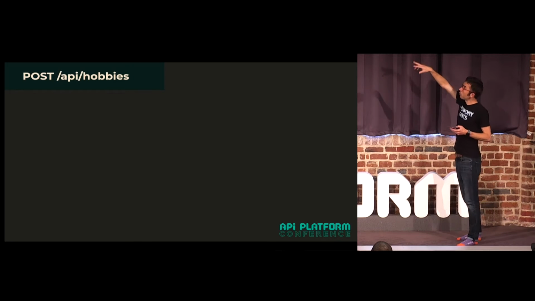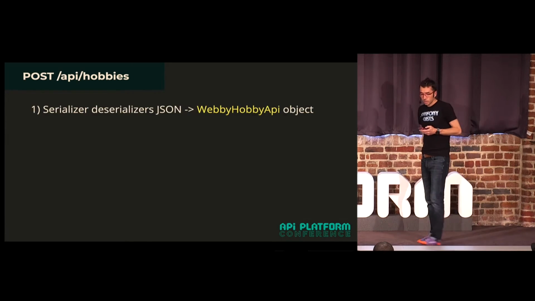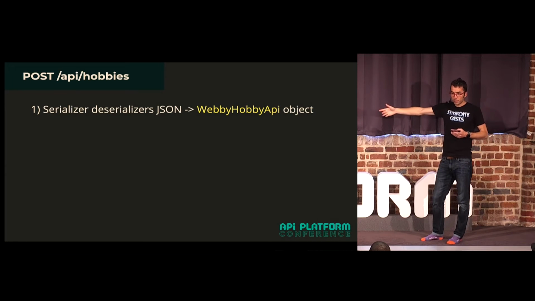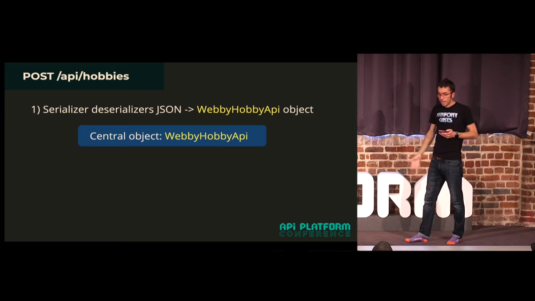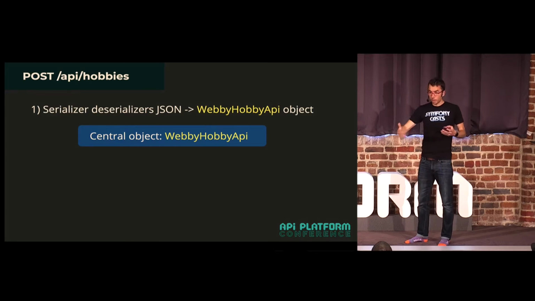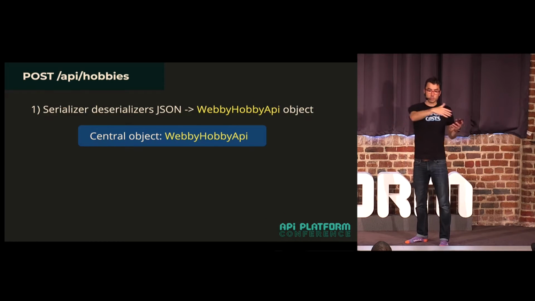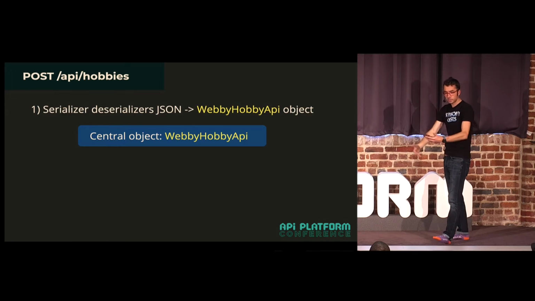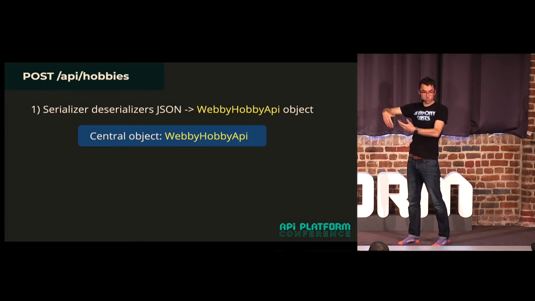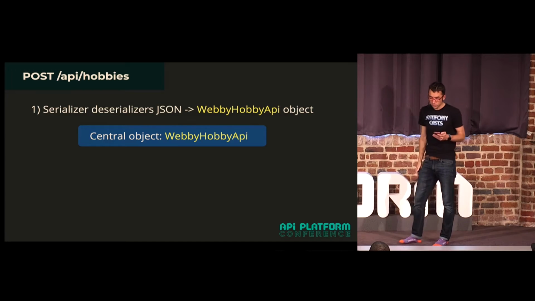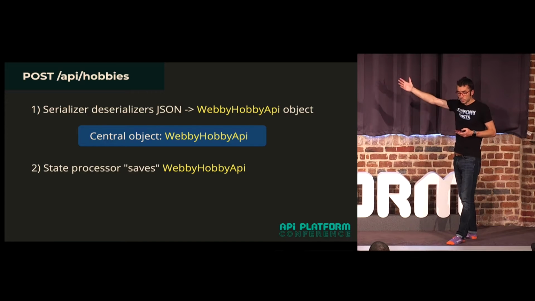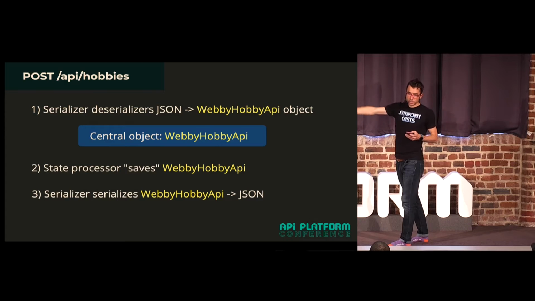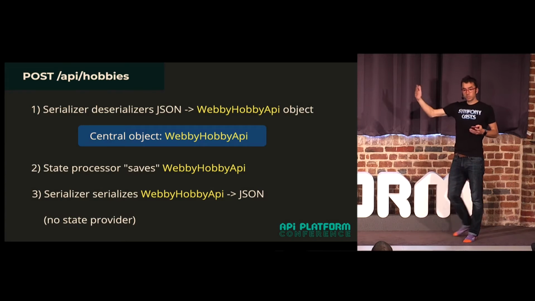So if we look at posting a new hobby, the serializer is going to deserialize directly into a new Webby Hobby API object. And that, once again, becomes our central object. So before it was the provider that was kind of loading it from somewhere, and that became the central object. This time it's the serializer that is creating it, but that still becomes the central object. And then the state processor is going to save that object, and then we're going to serialize that object to JSON. So in this case, no state provider.